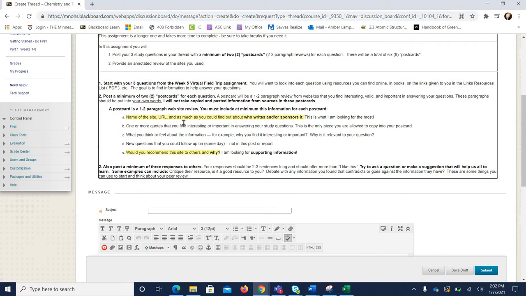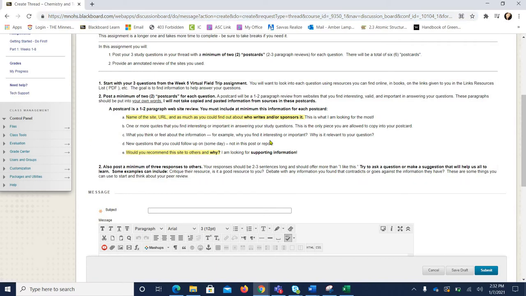And then I want you to look into who wrote it, who sponsors it. What group are they? Are they part of a political party? Are they sponsored or paid by a certain group or individual? Do they have bias in their information? This is what I'm looking for the most. So I highlighted that because that's one of the most important pieces that I want to make sure that you're including.